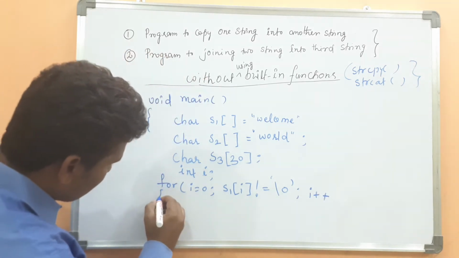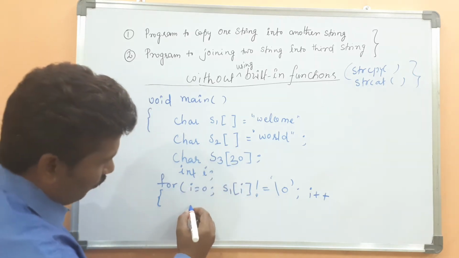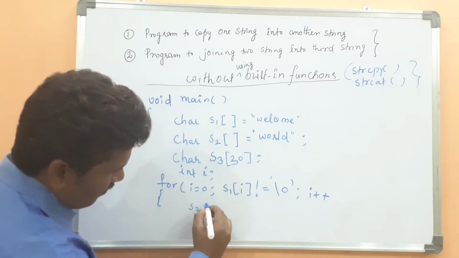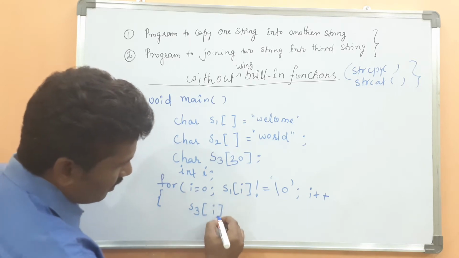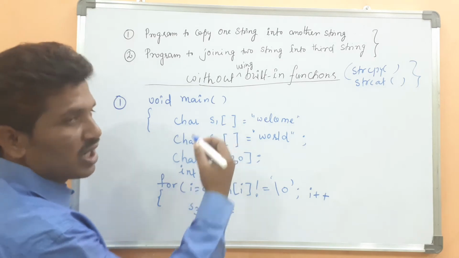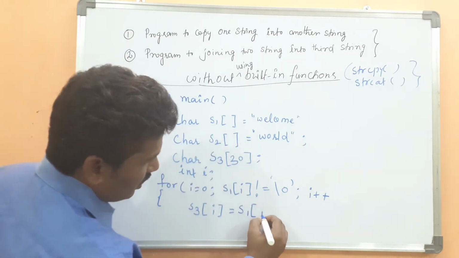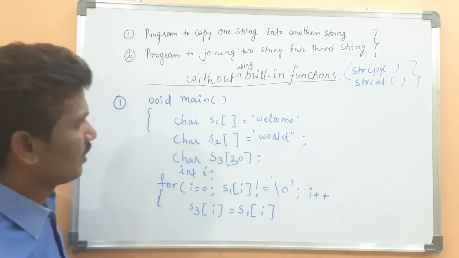Then here, s3 of i equal to, listen carefully, which string do you want to copy? Suppose I want to copy s1 of i.